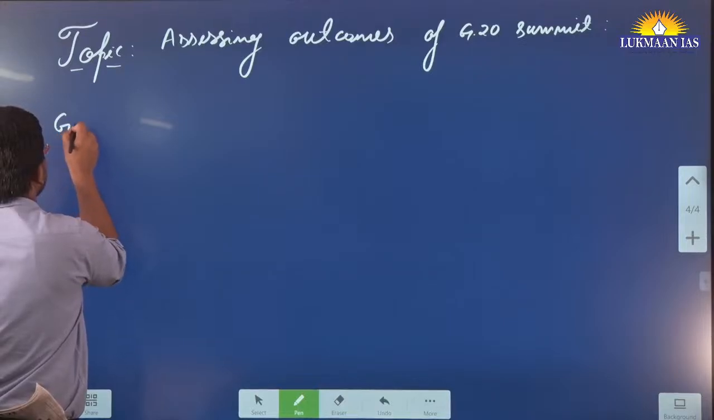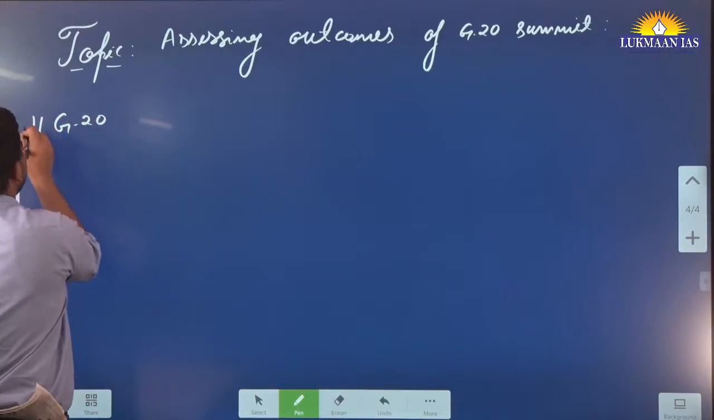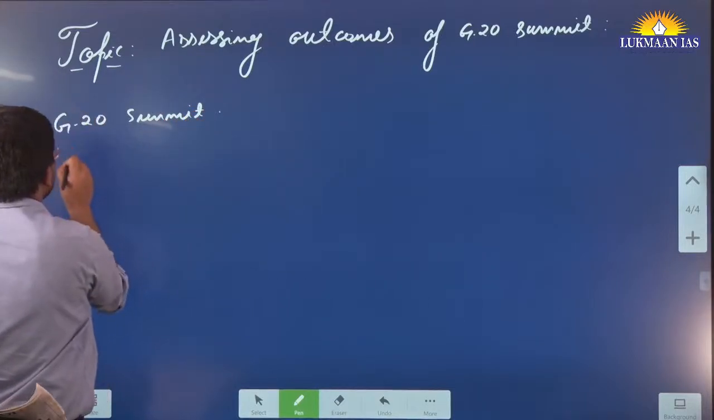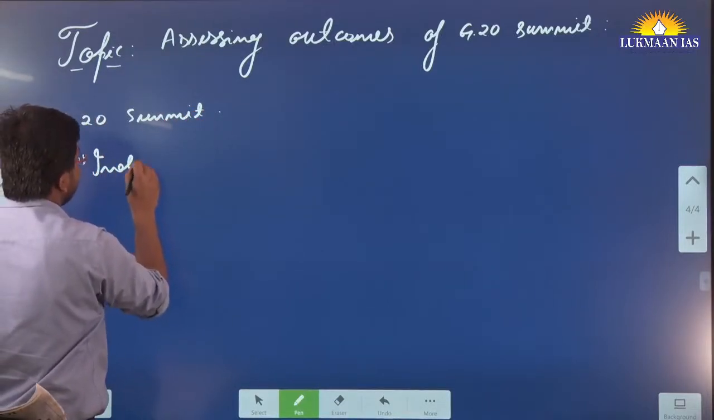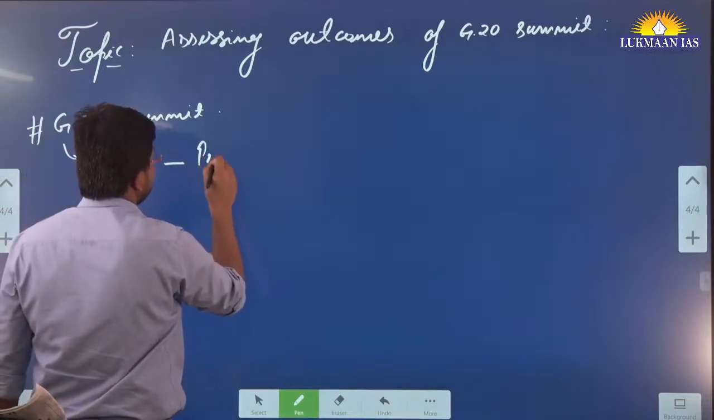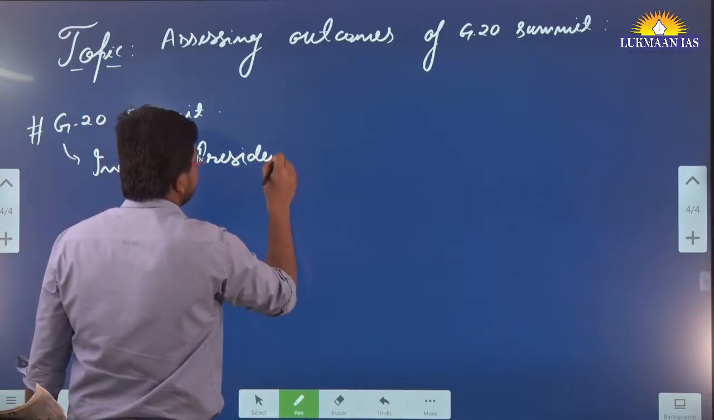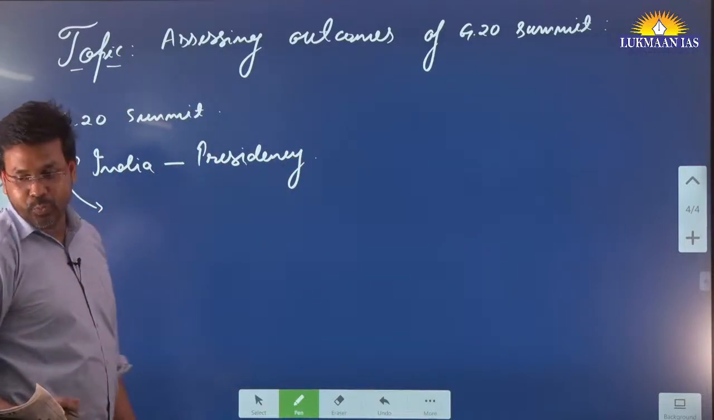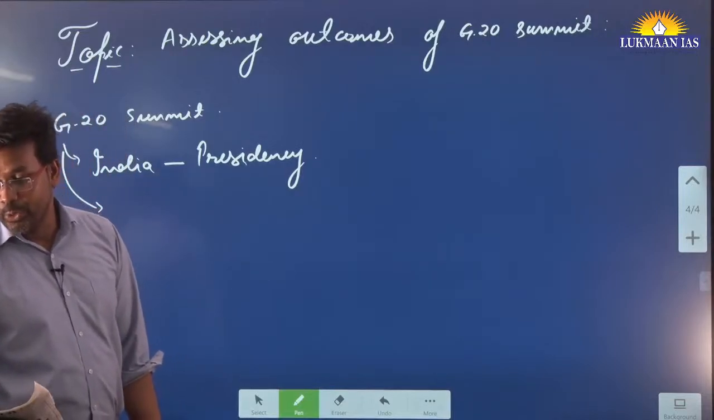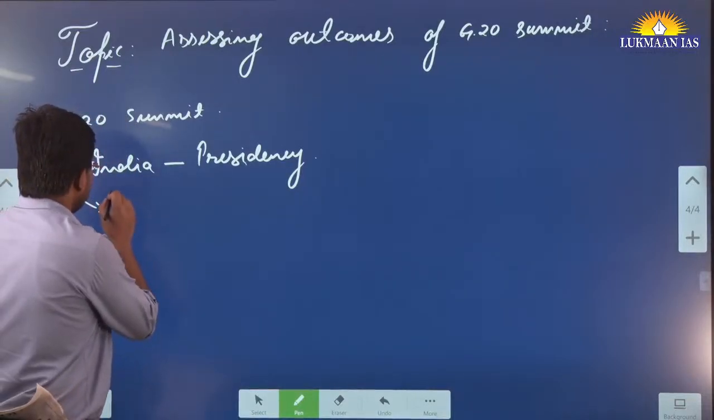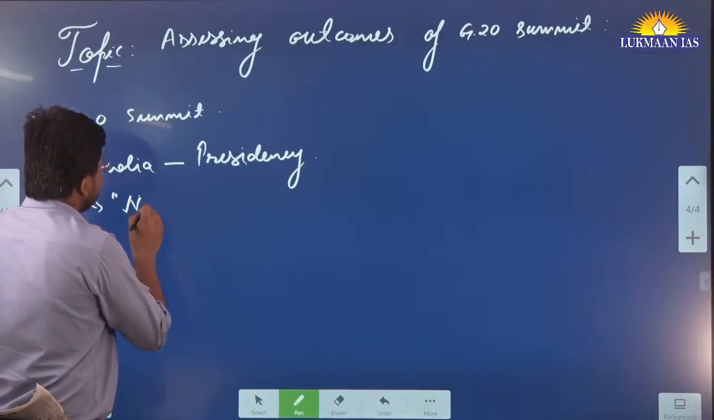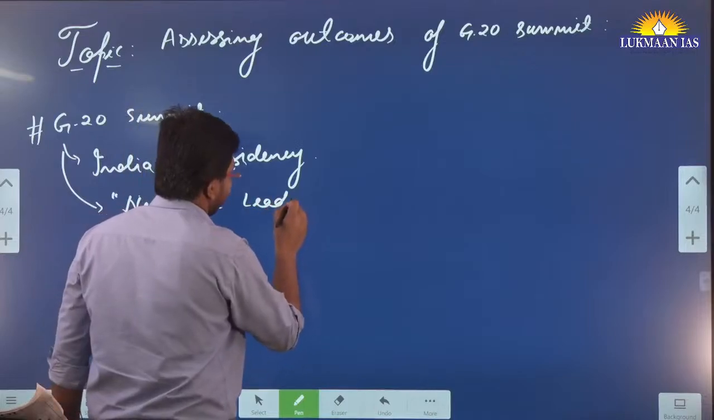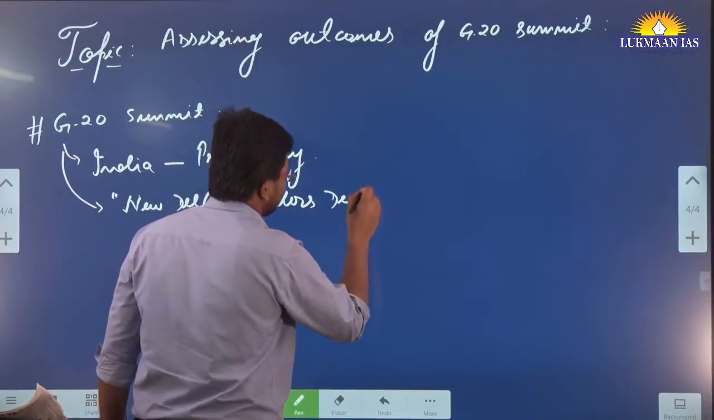So, the G20 summit has recently concluded in India. India had presidency of G20 summit. During India's presidency we have seen the New Delhi Leaders Declaration. So, there was a New Delhi Leaders Declaration.